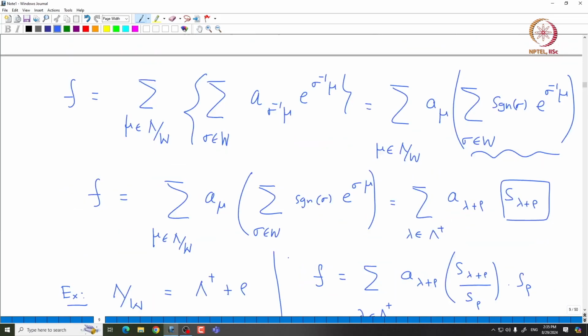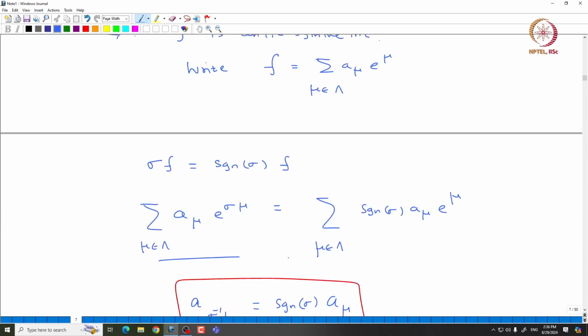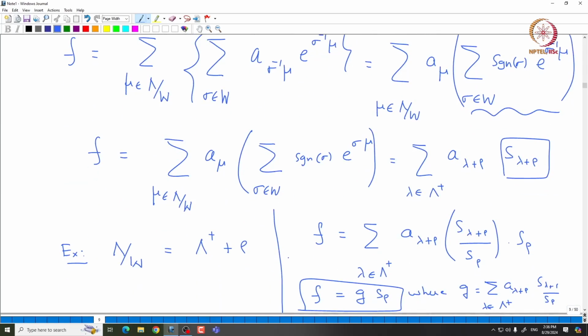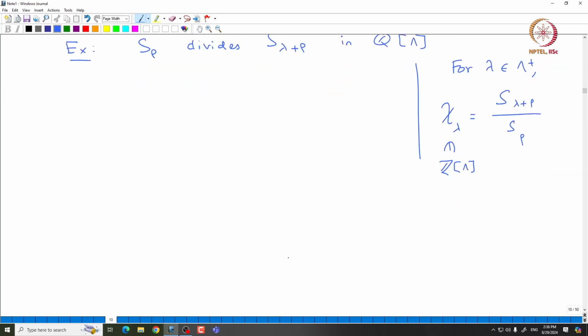So, this proof indeed tells you that if you start with an antisymmetric element, that antisymmetric element lies in the span of all these Weyl sum elements S lambda plus rho. That is also kind of clear from the argument.